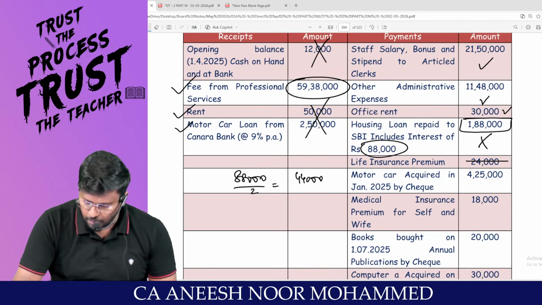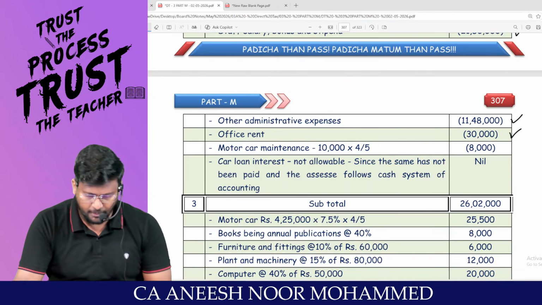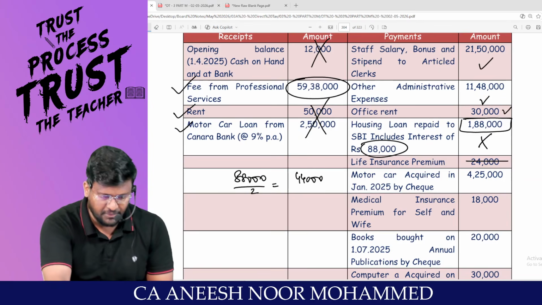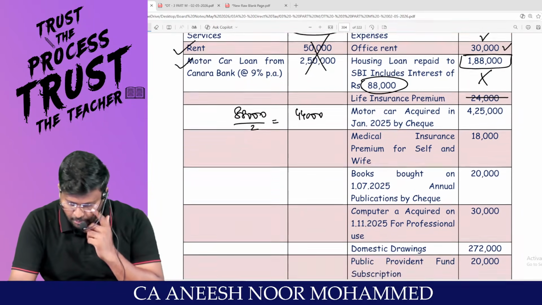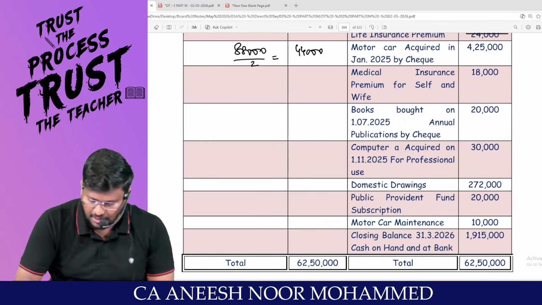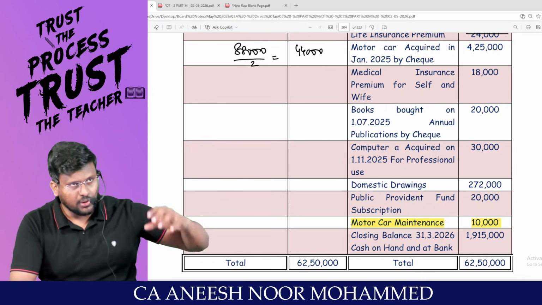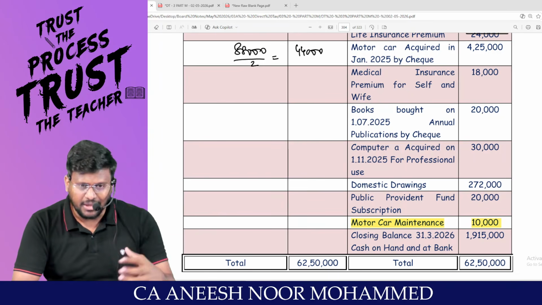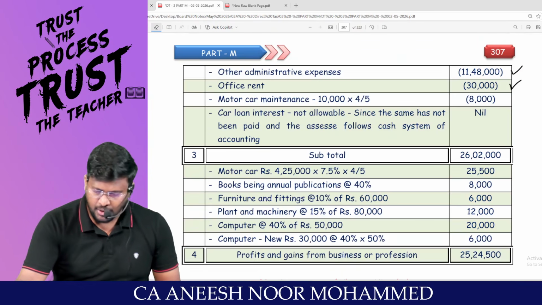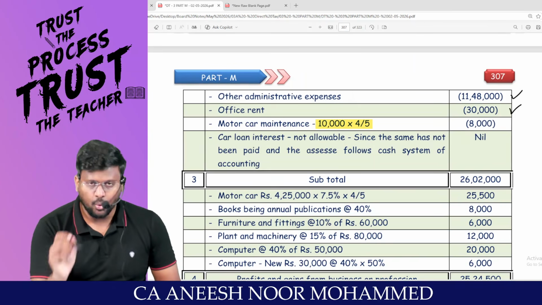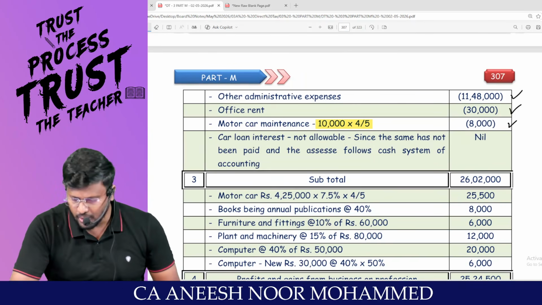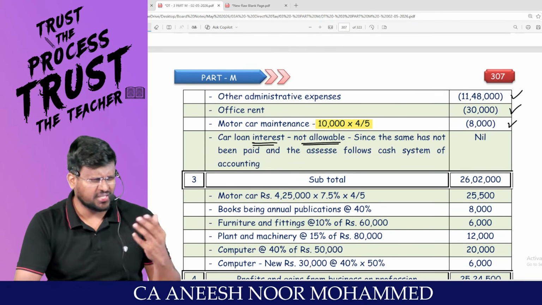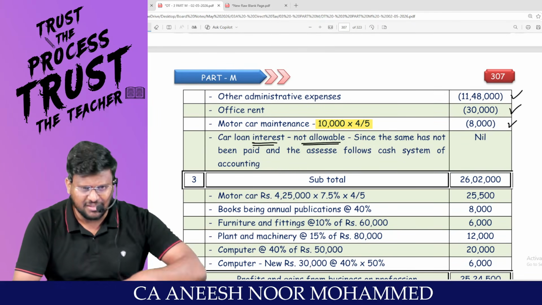Motor car, 4,25,000. Depreciation will come later. Motor car depreciation, let it be there. Is there any motor car expenses given in the question? Maintenance? Yes. How much? 10,000. If the motor car has been used partly for official and partly for personal, even motor car maintenance should be proportionate. So 10,000 into 4 by 5 only will be allowed as a business expenditure. So only 8,000 will be allowed. Car loan interest is not allowable because it has not been paid. Not paid means cash system, it won't be allowed as a deduction.